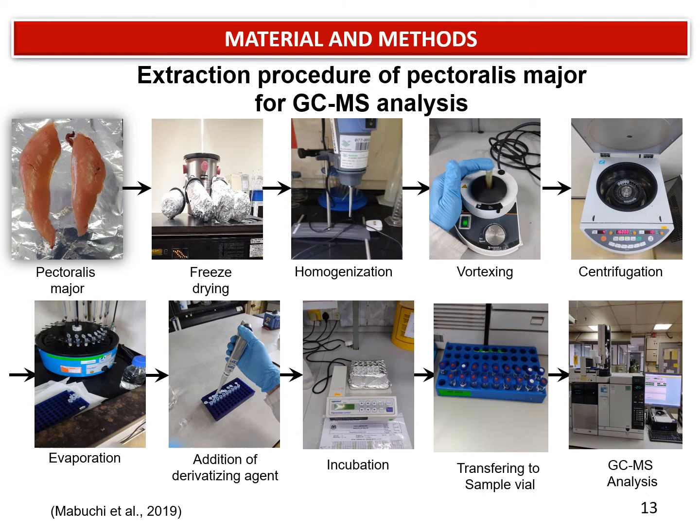After the completion of dryness, the sample will be subjected to two-step derivatization using two different types of derivatizing agent, and it will be incubated accordingly using a thermal mixer. After the derivatization process, the sample will be filtered, transferred to a sample vial, and subjected to GC-MS analysis.